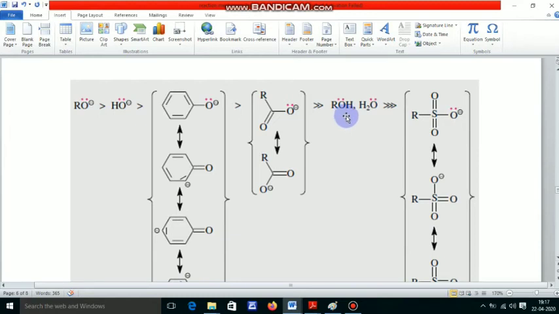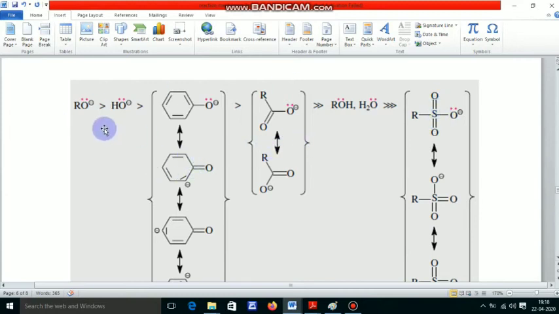And the other molecules are alcohol and H2O. The nucleophilicity of ROH and H2O is very weak, but the basicity is higher. Here is another example, because here the S atom participates in this molecule, and S has vacant d orbitals. That's why p pi-d pi back bonding is also possible. That's why the nucleophilicity of this molecule is very low. And that's why this is the following order.